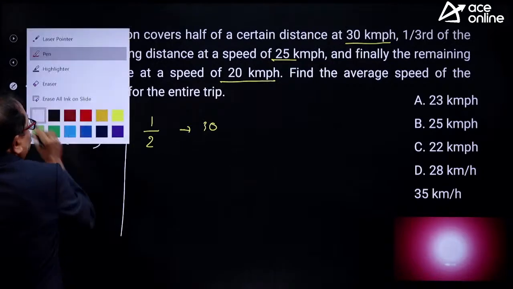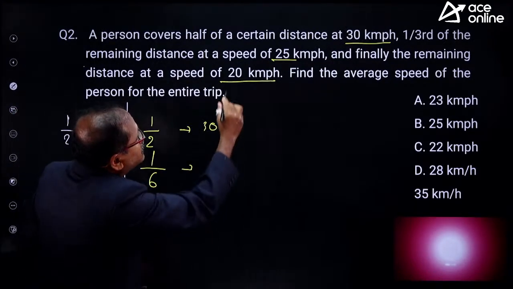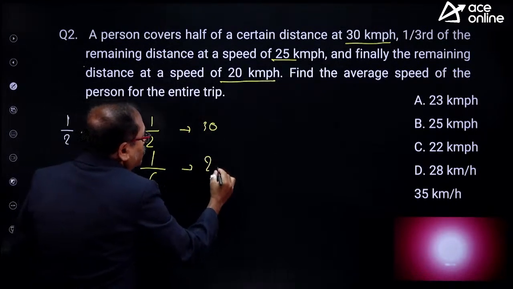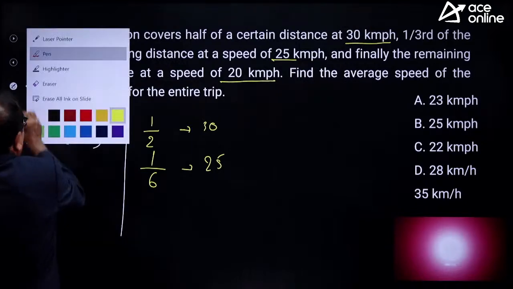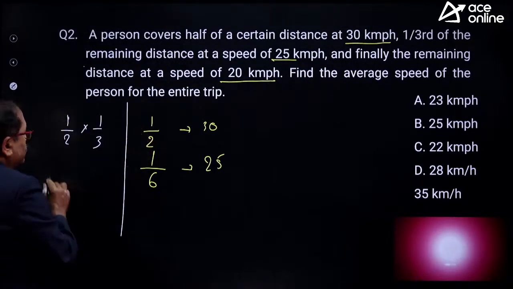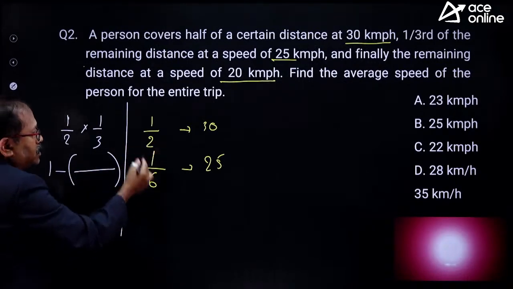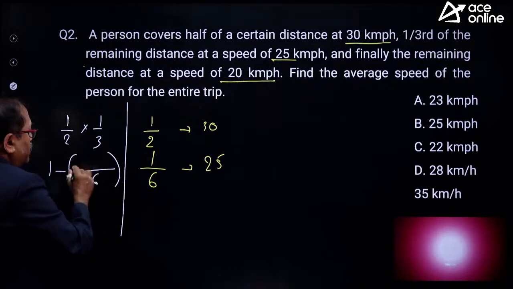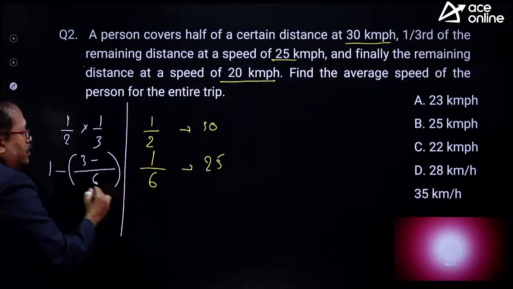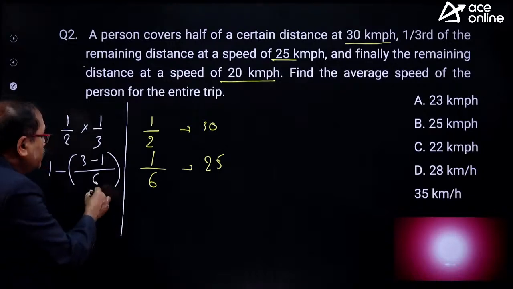So 1/6 of the total distance it travels with a speed of 25 km/h. And what is the remaining distance? A small calculation is there: 1 minus this part, the LCM of 2 and 6 is 6, this is 3, and 3 minus 1 is 2, 2 by 6, that is 1 by 3.